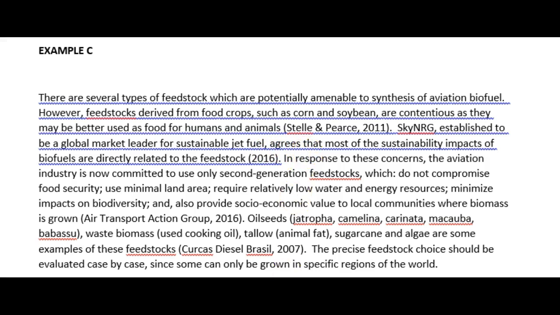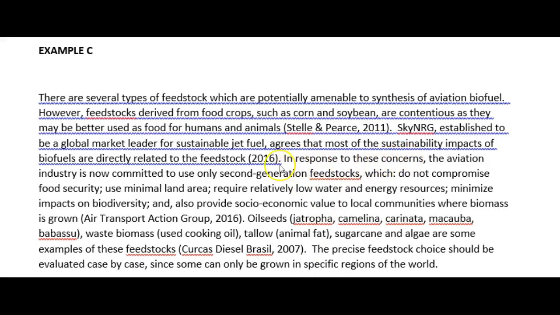The writer has found two pieces of information that are related and is using agrees to show the positive relationship. They also analyze the writing by drawing on another piece of research. This can be seen using the words in response to these concerns.